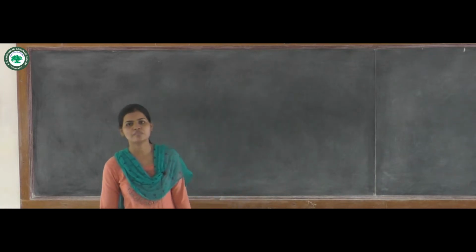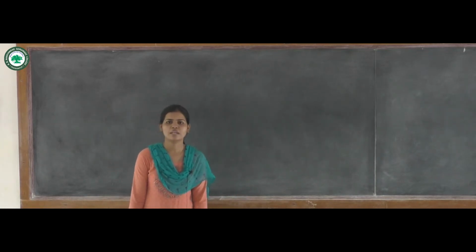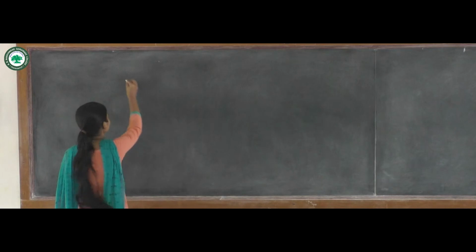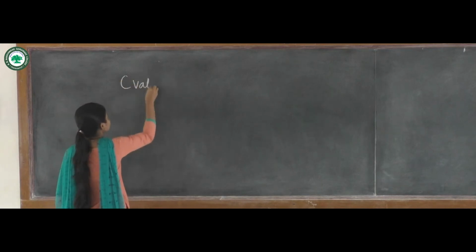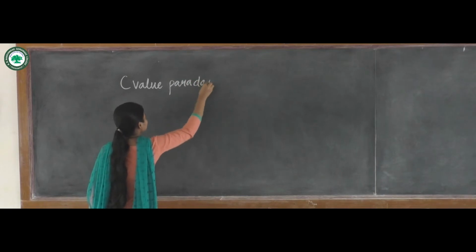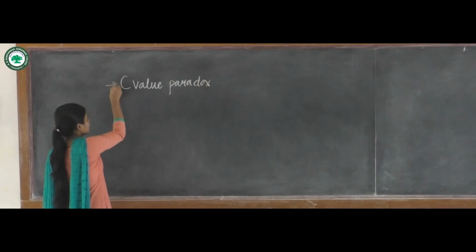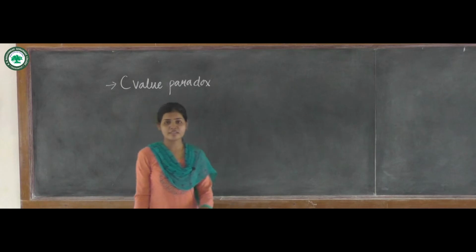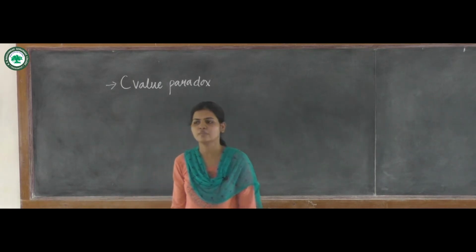In this lecture, we are going to talk about C-value paradox. So, what is this C-value paradox?